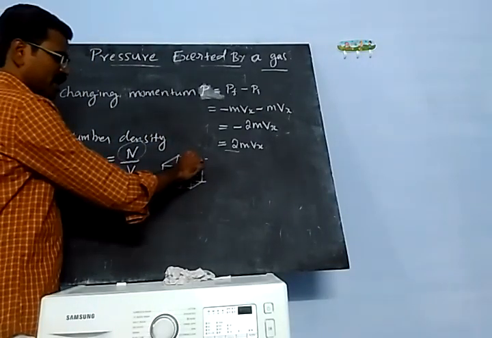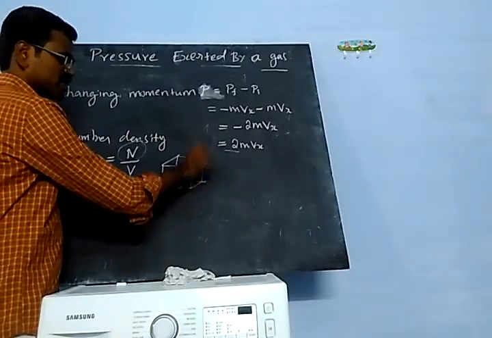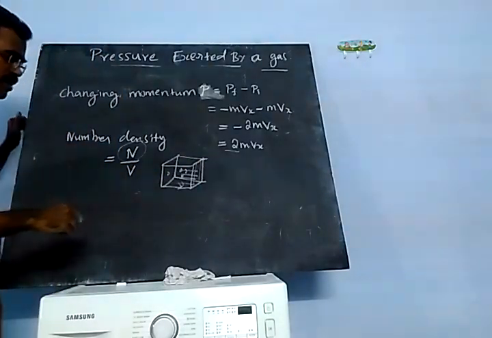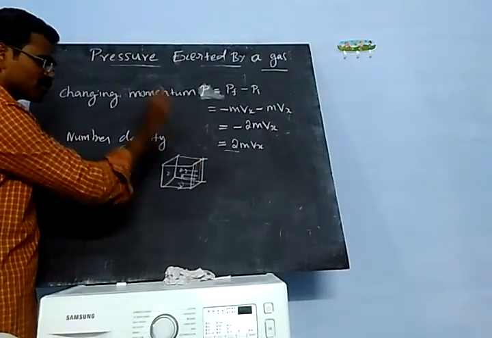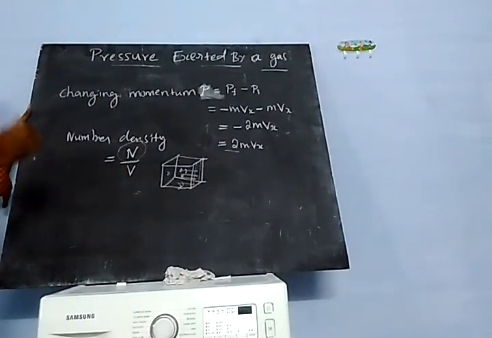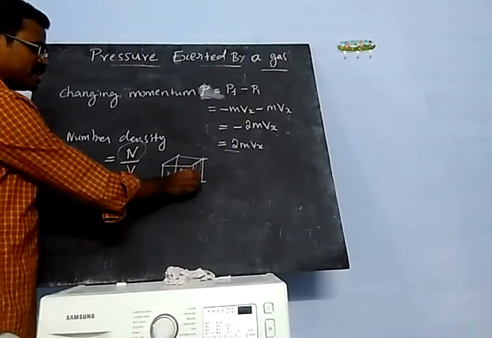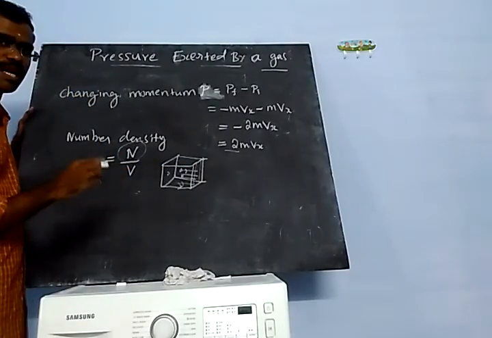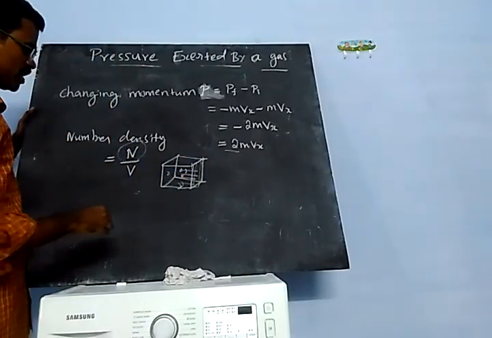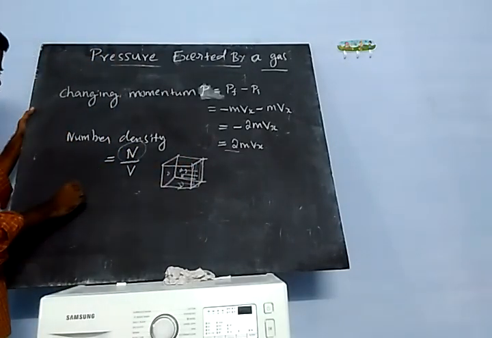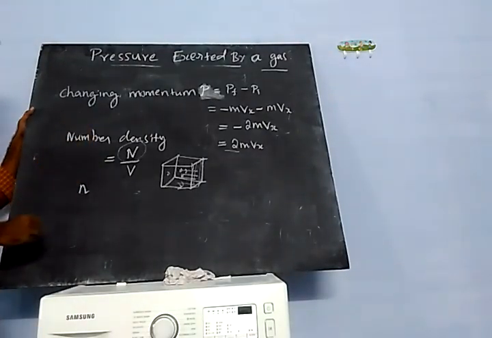For example, I can take the right side of the wall. How many molecules hit the right side of the wall? We have to calculate that. You can take it as small n.